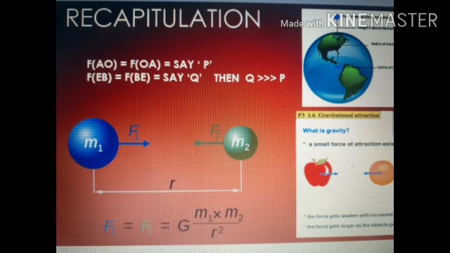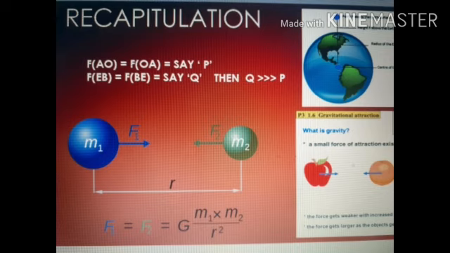Students, note that the force of gravity does not exist between the two bottles. Bottles के बीच में force of gravity नहीं है. We cannot say force of gravity between the two bottles. The word gravity is used only when the force is exerted by the earth on the other body. So gravity is a specific case. It is a special case. It cannot be used everywhere. It is used only between the earth and the other body.